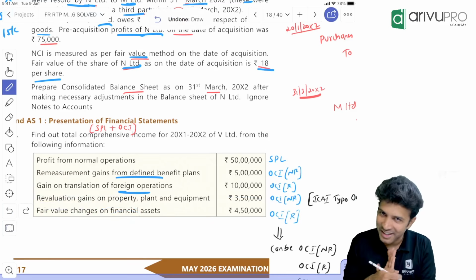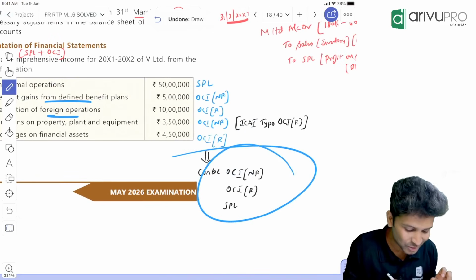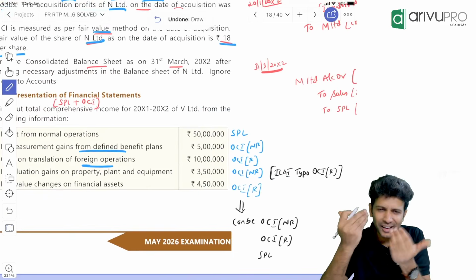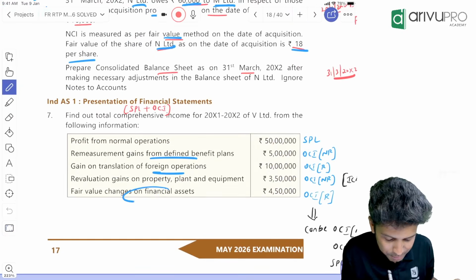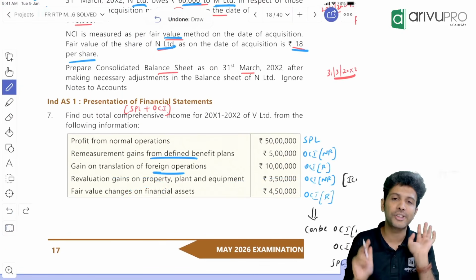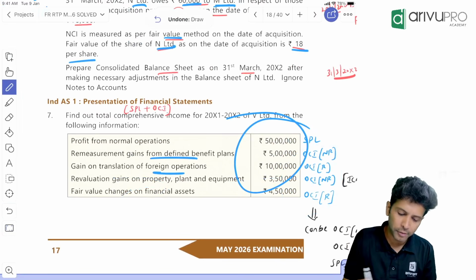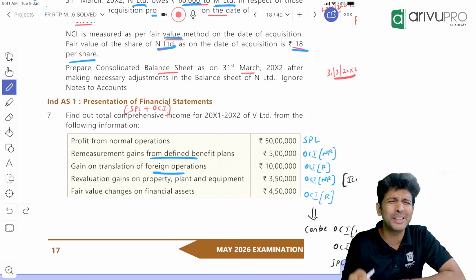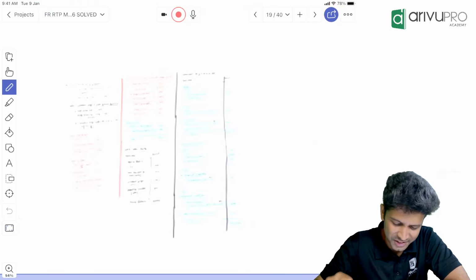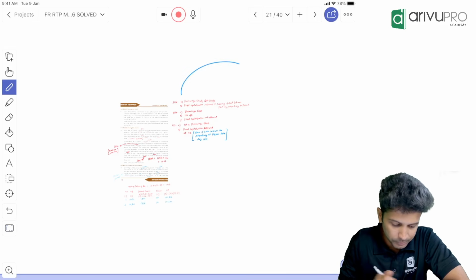So if the same question comes in the exam, I suggest you make the same assumption. But other cases are also permissible here. But let's not question the question. If they don't give any information, we will also put it as OCI R. That's all it is. These are OCI items, this is an SPL item. If you add all, you'll get the TCI. Just categorize and add them. That's all. This is the question, maybe a 2-marker. Done, people. Next, the ninth one.